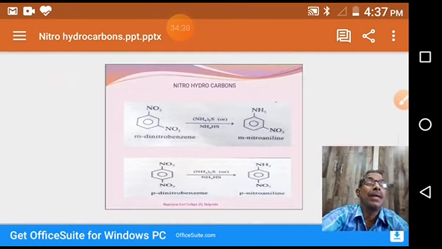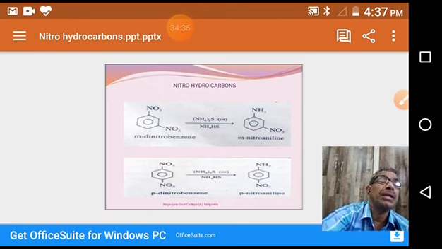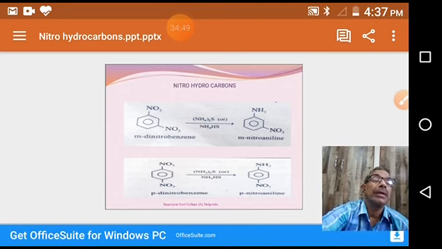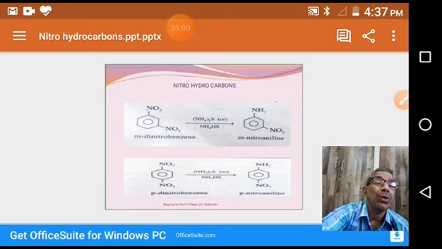These are the different reduction reactions of nitrobenzene. Once again, nitrobenzene in acidic medium gives aniline. In neutral medium, it gives phenylhydroxylamine. In alkaline medium, it gives a mixture of compounds, azoxybenzene, azobenzene and hydrazobenzene, depending upon the nature of the reducing agent we use.